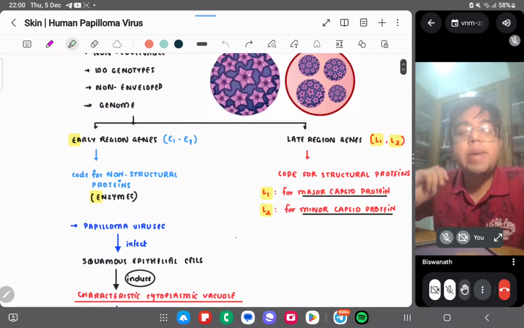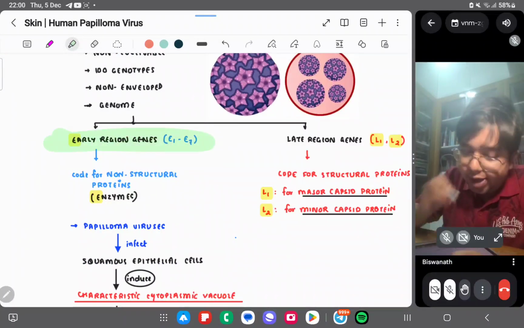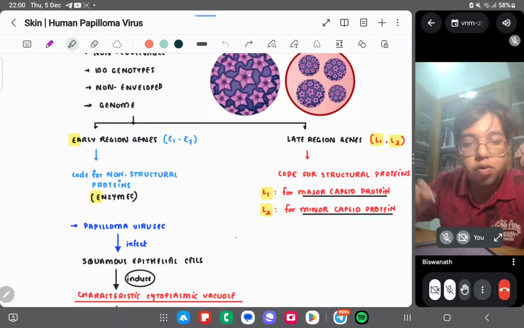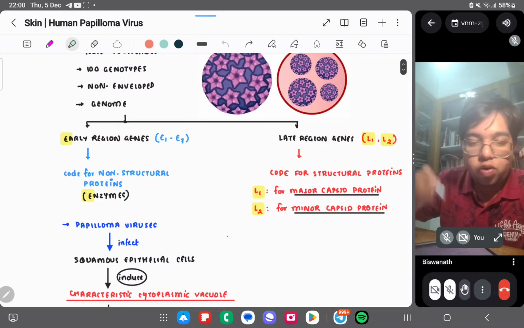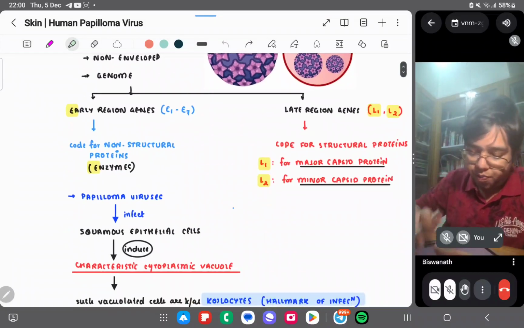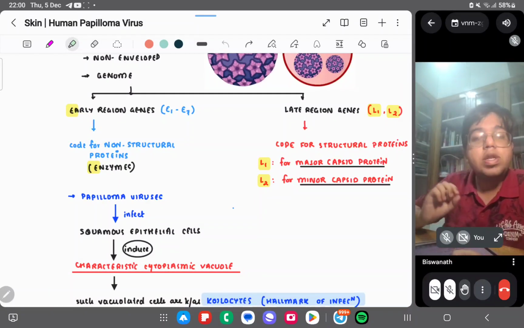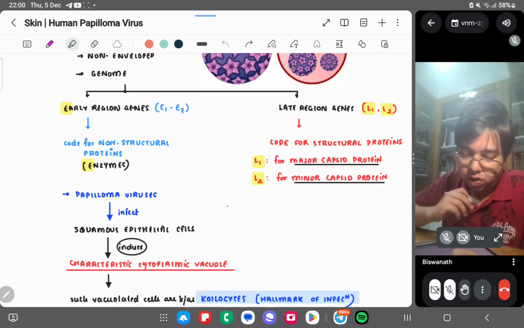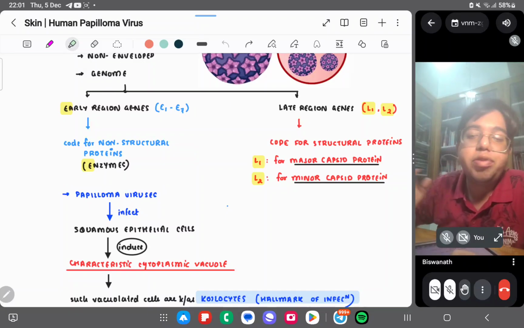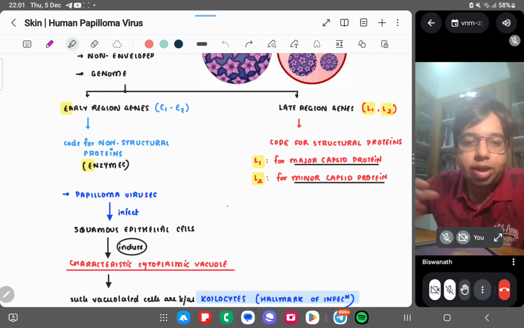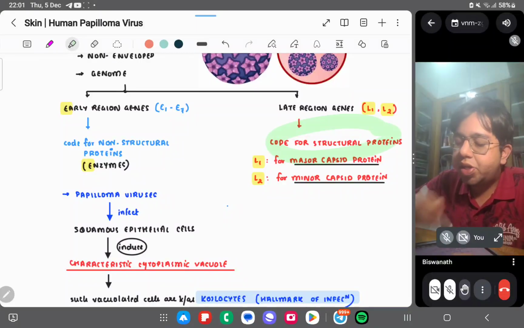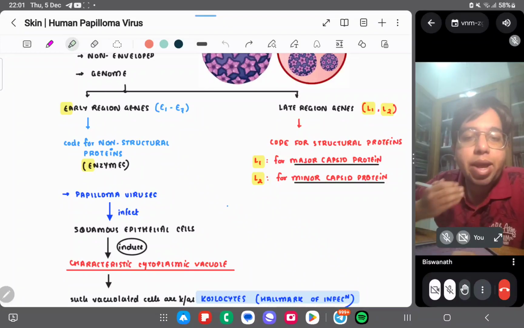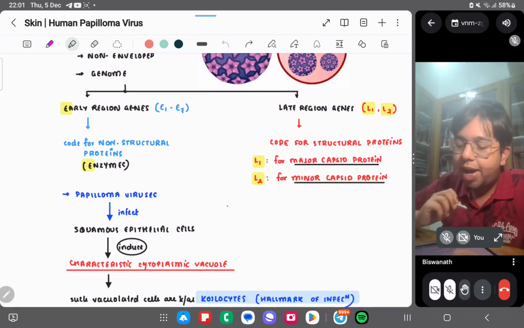The genome has two groups of genes. One is the early region genes, one is the late region genes. Early region genes are E1 to E7. Late region genes are L1 and L2. Early region genes code for non-structural proteins, and late region genes code for structural proteins. Non-structural proteins means enzymes. E1 to E7 code for enzymes, and L1 and L2, the late region genes, code for structural proteins. So what is the structure? The capsid. L1 codes for the major capsid protein, and L2 codes for the minor capsid protein.